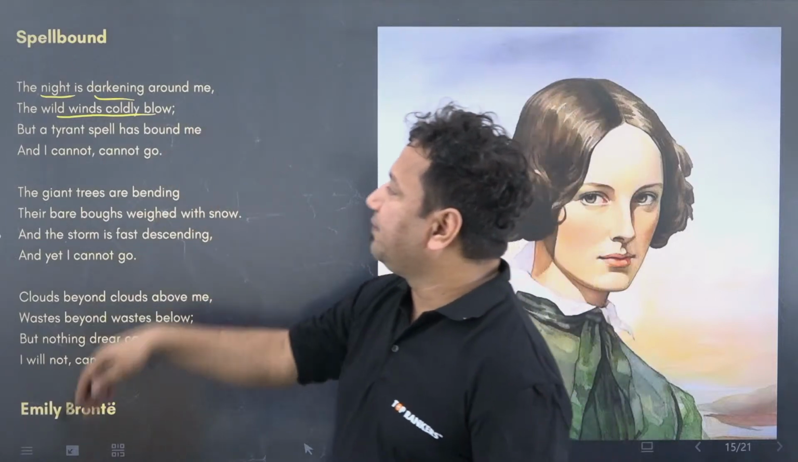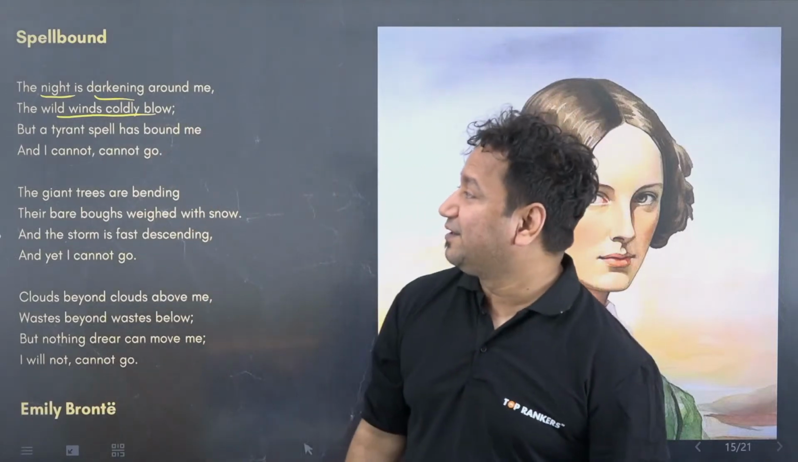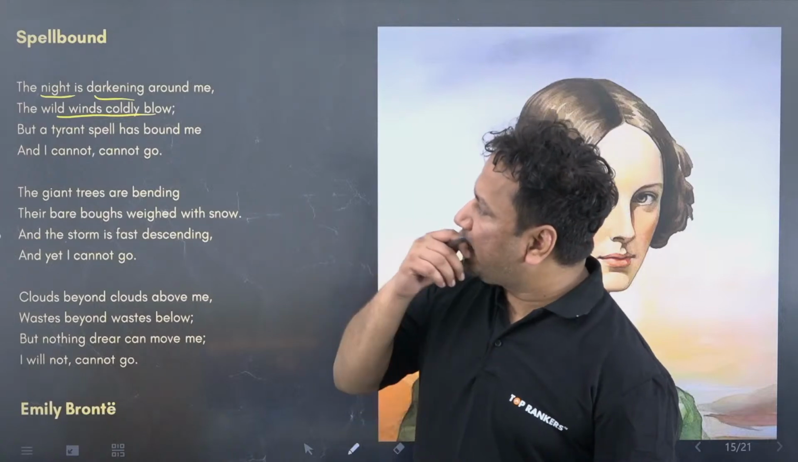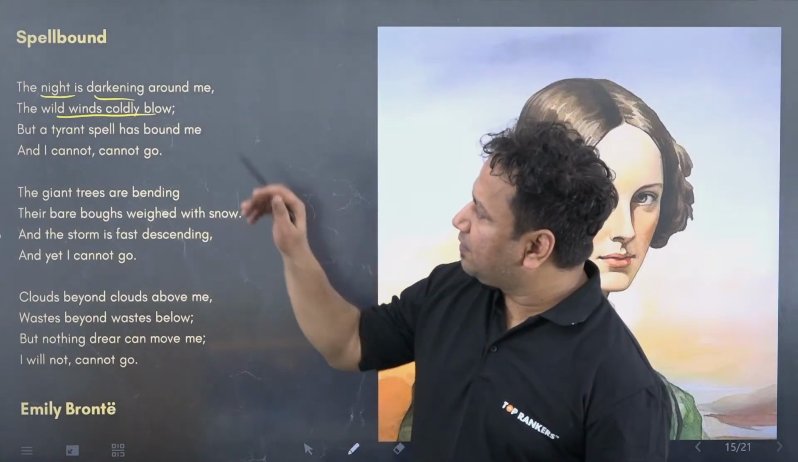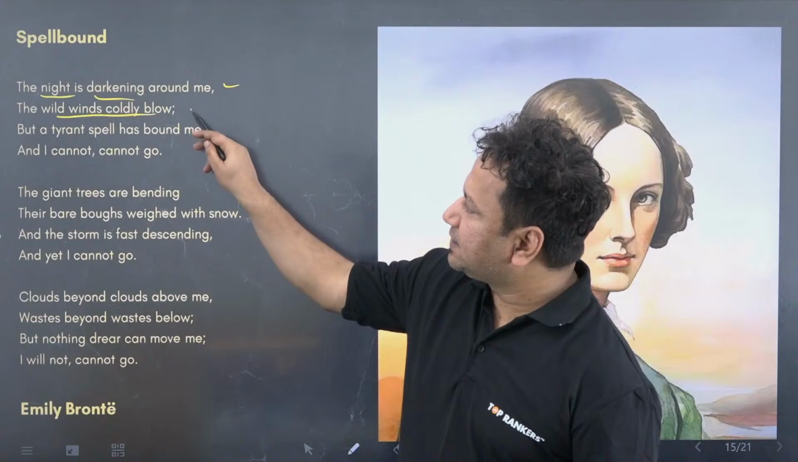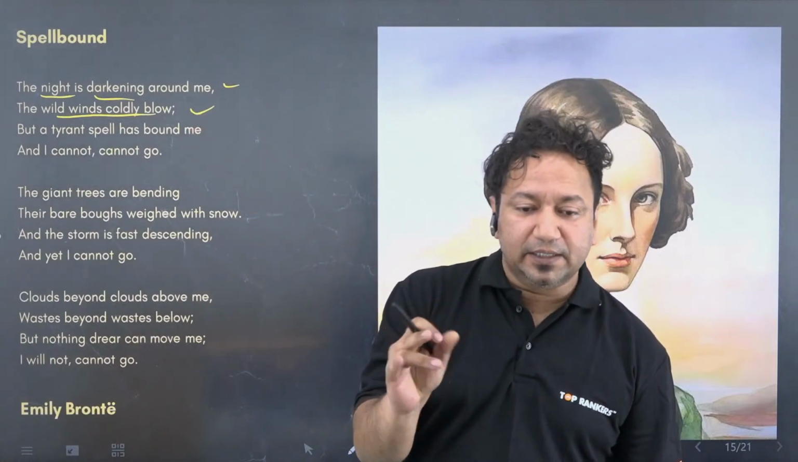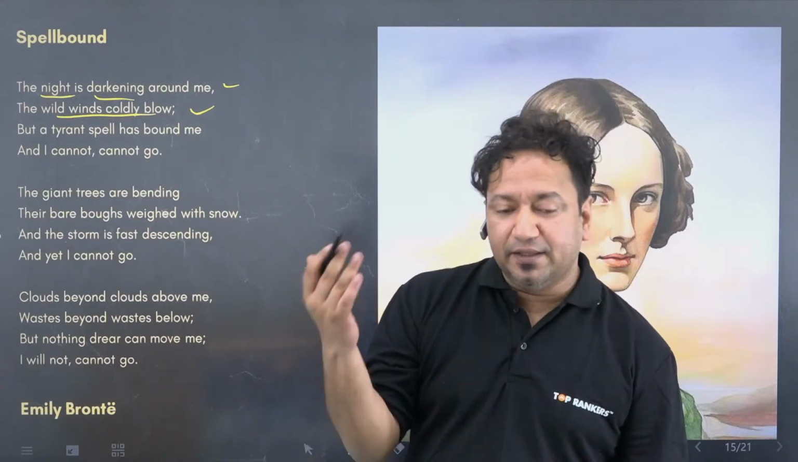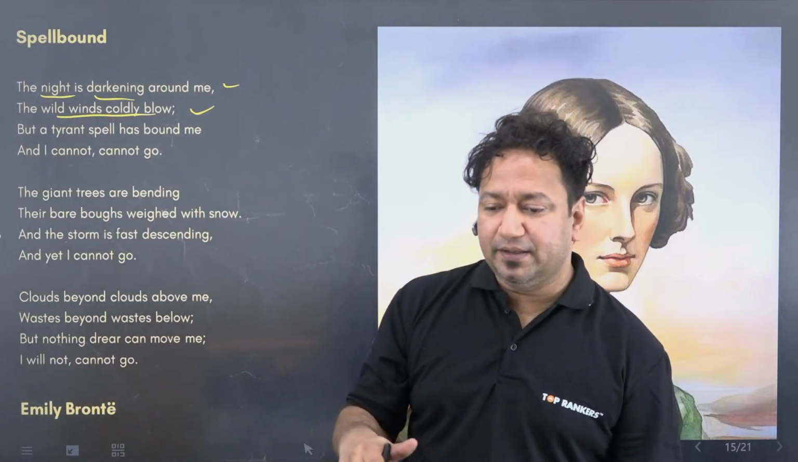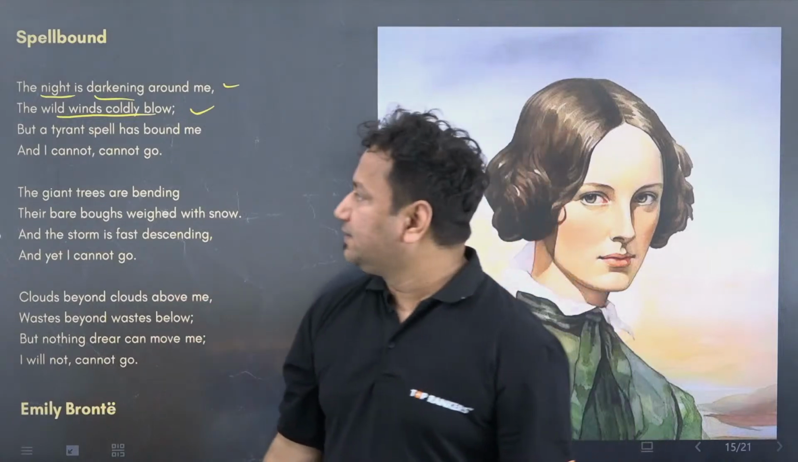The wild winds coldly blow. What I'm saying, the wild winds coldly blow. So now we know that it is night and it is cold. So it probably can be the winter season, and the winds are also wild. So she might be in some kind of jungle.